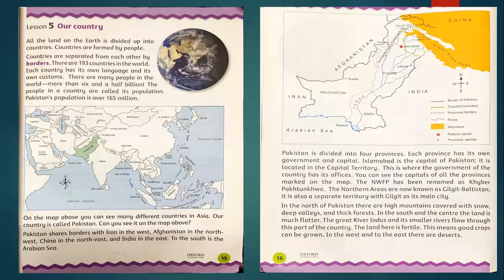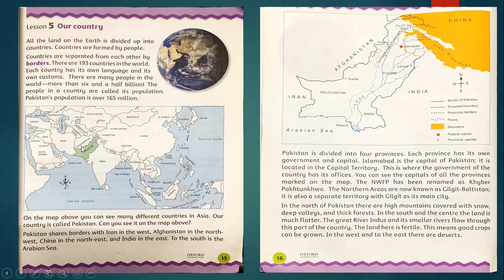Then lesson number 5, our country. It's about the countries of the world and how the land area of our earth or of our world is divided into different countries. Countries are formed by people. Countries are separated from each other by borders. How can we know how much area is covered by one country? So all the countries are separated by the borders, just like this line on the maps.